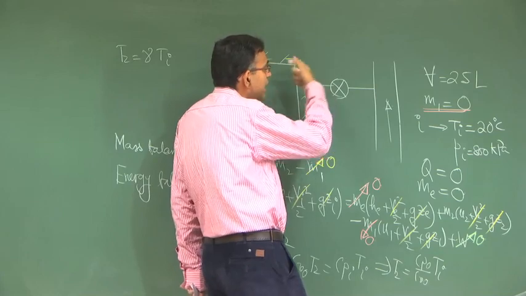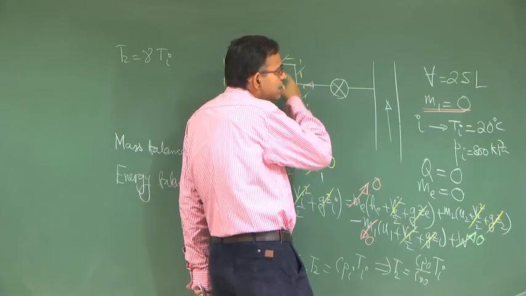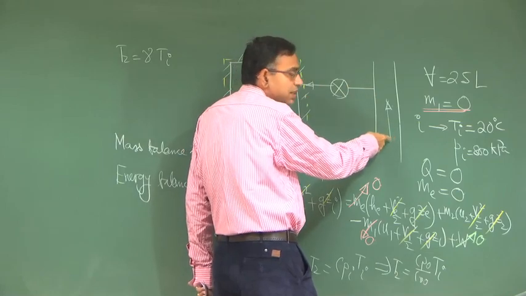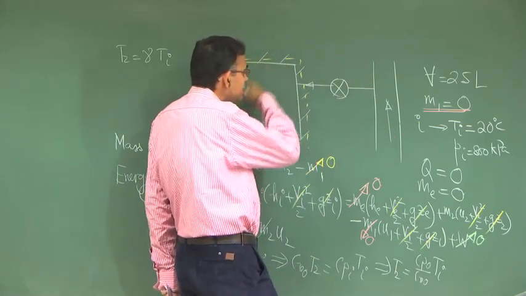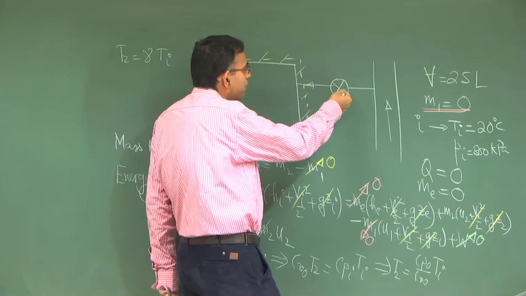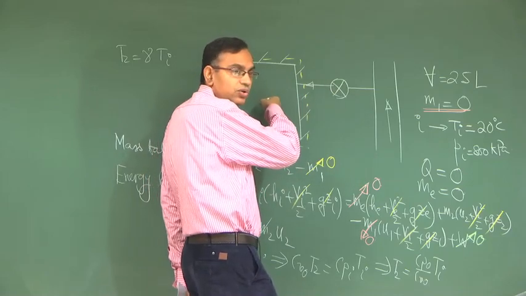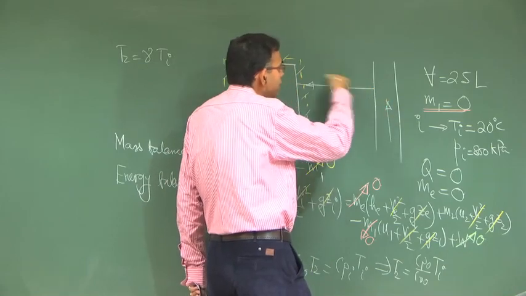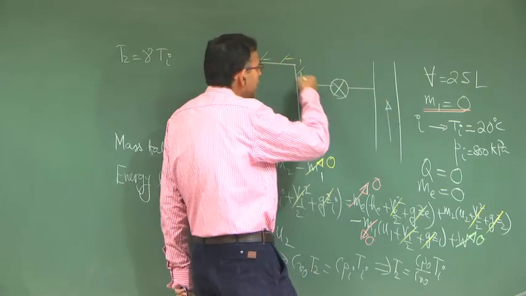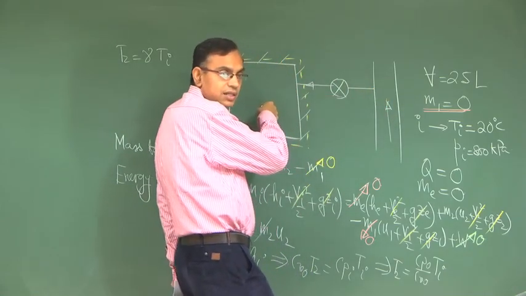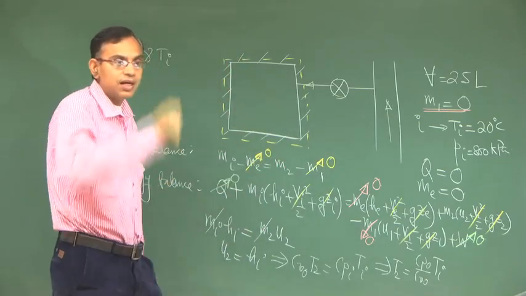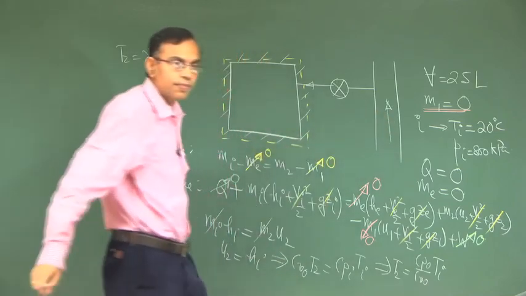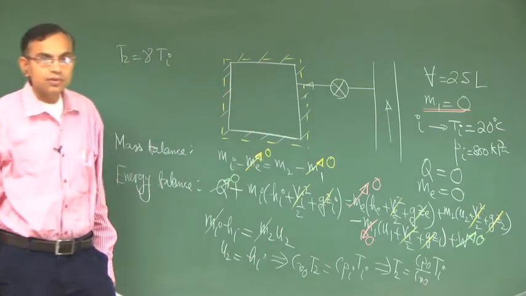that makes the tank energized in a manner so that its temperature eventually is greater than the temperature here, because when the fluid is inside the tank, the entire flow energy gets converted into internal energy. The internal energy here plus flow energy here, this total energy gets converted into internal energy within the tank, and that makes the temperature shoot up from the temperature here. So, this is the physics of the problem.